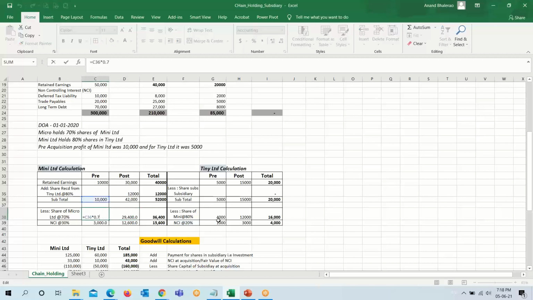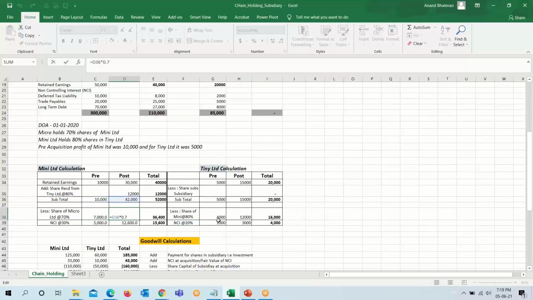So out of 10,000, 70% shares are owned by Micro Limited, the holding company. So the controlling interest share of Micro Limited will be 7,000, at the rate of 70% of 10,000, and non-controlling interest will be 3,000.